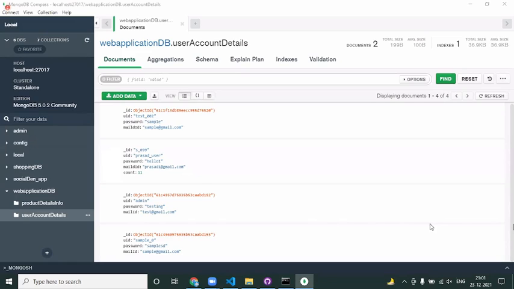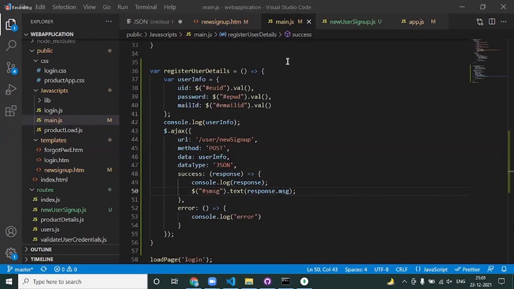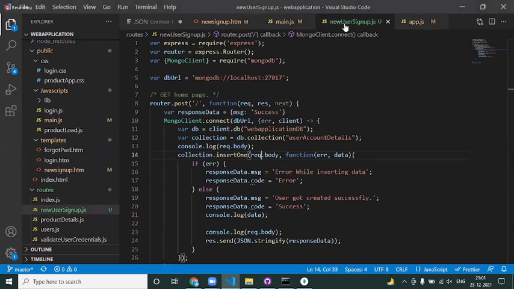Yeah. Any other questions, guys? Till now, any questions on this? Is everyone clear? Yes or no? Sir, please go into Visual Studio. Sign up page, sir. New sign up. Sign up page, HTML you're saying? New user sign up page. Yes, sir. You mean to say web service? Browser, sir. Okay. Yeah, what is the question?